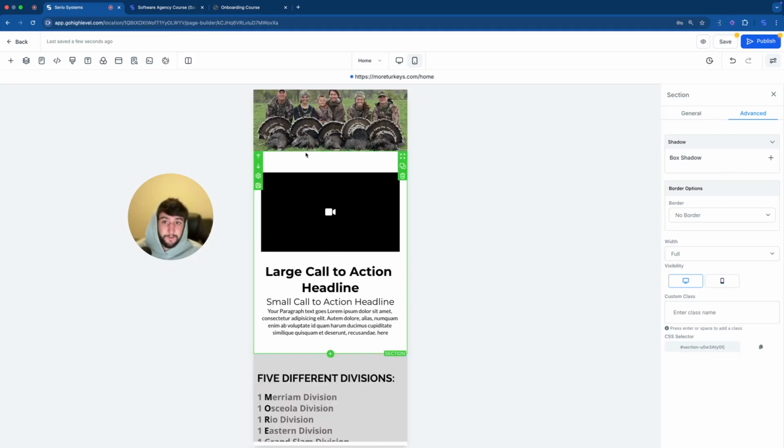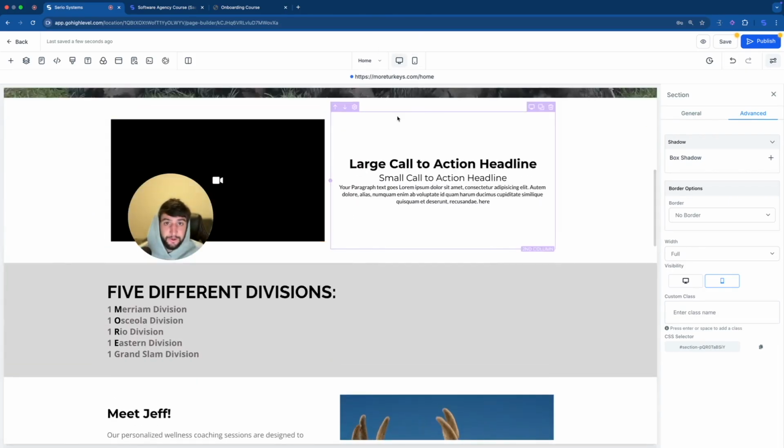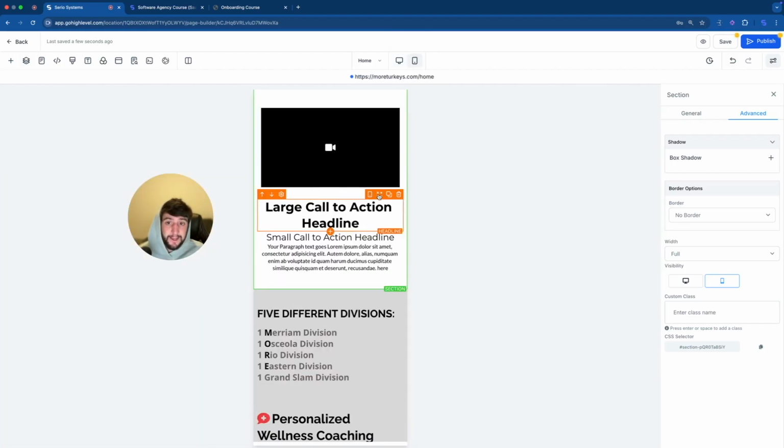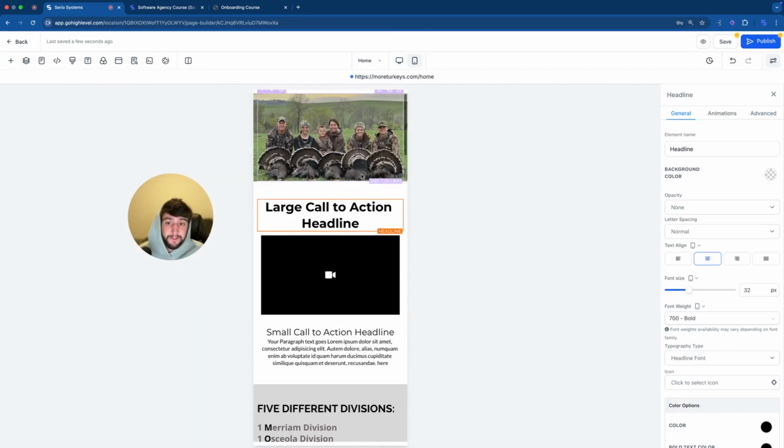Now we only have one section. Then we're going to take this section, click advanced, and we're going to click off for desktop. So now I can change anything over here and it won't change over here. Let me show you. So let's go back to mobile view. Let's take the headline and put it right above here, which I think looks way better.